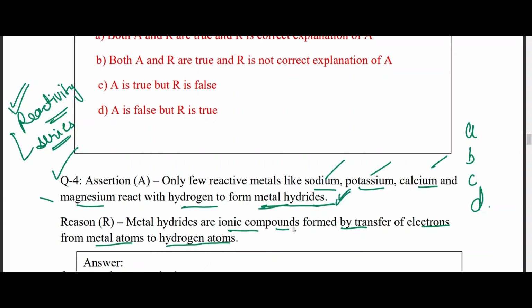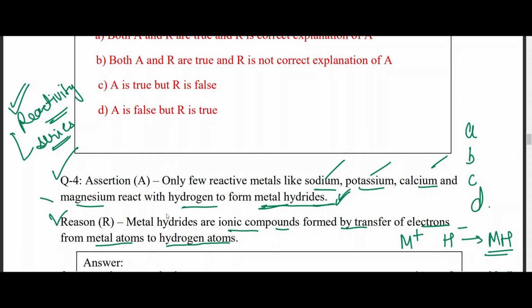This is absolutely correct. Now the reason is: metal hydrides are ionic in nature, formed by the transfer of electrons from metal atoms to hydrogen atoms. Absolutely correct, right? So metal hydride is formed when the metal loses one electron and hydrogen gains. So we get MH, metal hydride. This is absolutely correct, right?